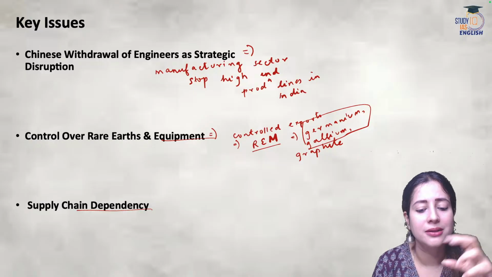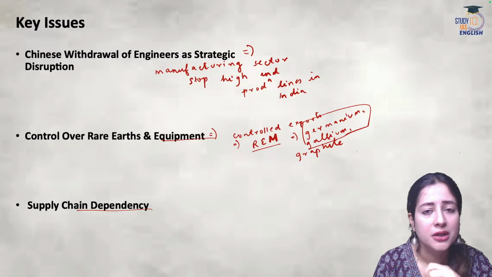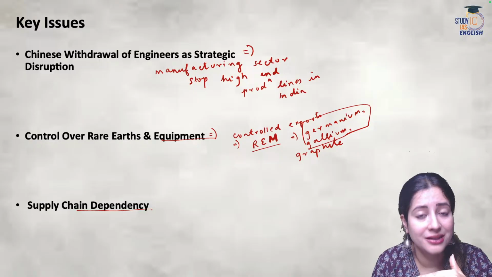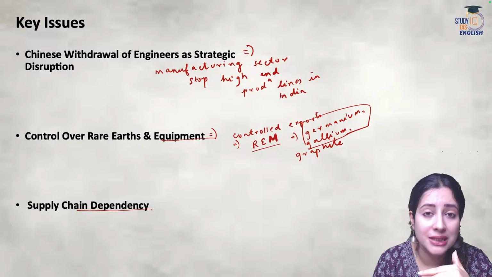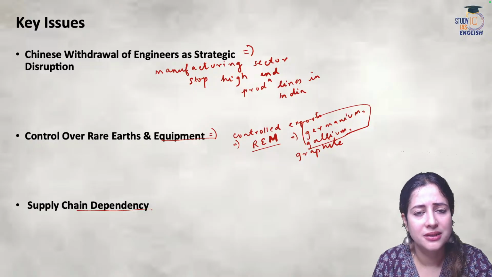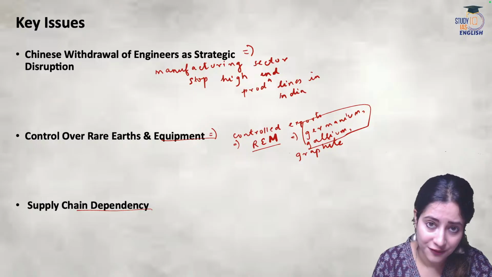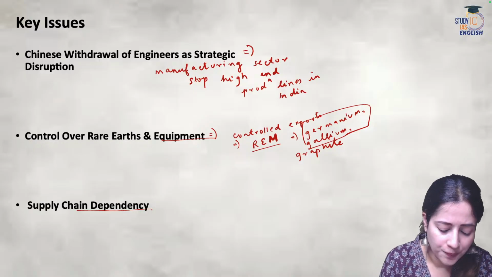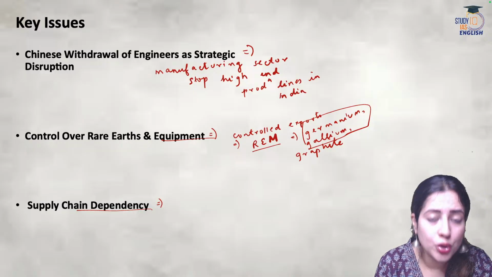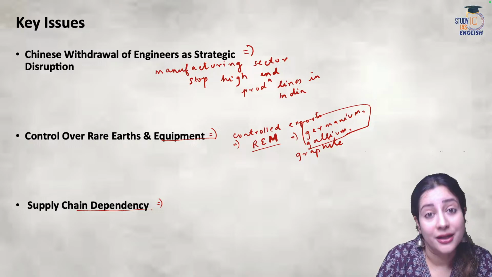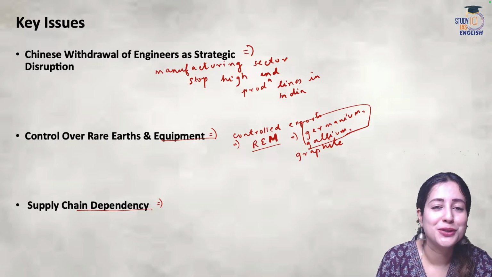For example, China reduces its export volume, or China decides to increase tariff duties or customs duties or any kind of import export duties on its materials. It's countries like India which definitely will pay a price because China dominates all these supply chains. So that is also one tool of China to economically exploit its rival countries. Of course, India happens to be in that spot.